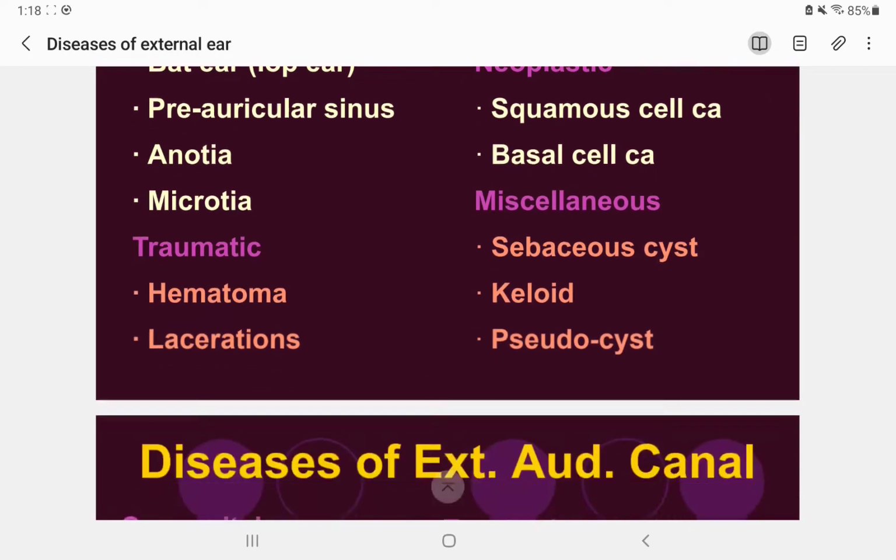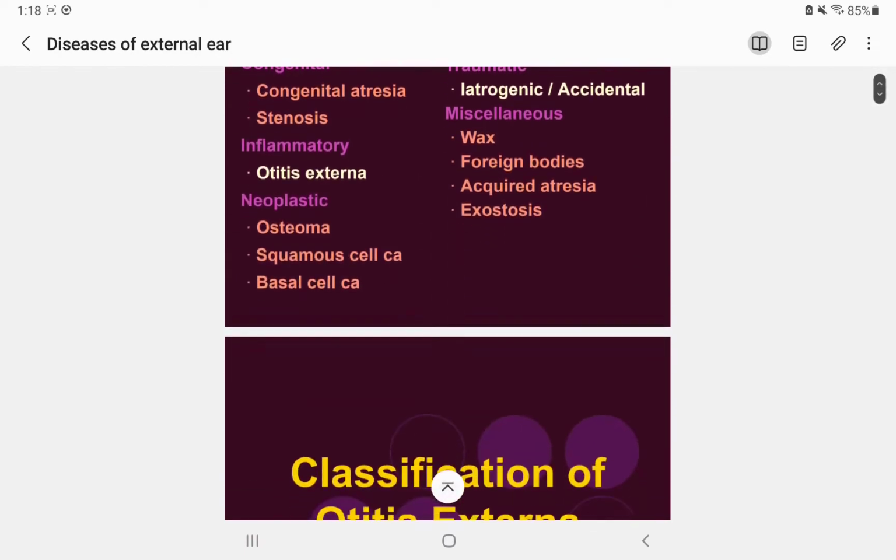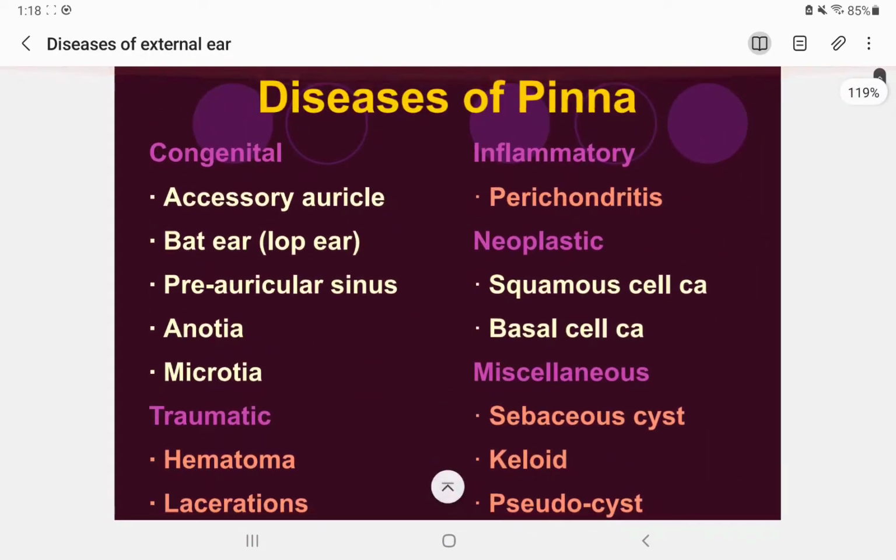In the diseases of the pinna we have the classification. External ear means pinna and external auditory canal. So in the pinna, we have the classification that is either congenital, inflammatory, traumatic, or due to miscellaneous causes. Diseases of the external ear, that is the pinna, can cause accessory auricle, so an extra auricle can be found, and bat-shaped ear, like a bat, that we will discuss with the pictures below. And the preauricular sinus, if this is the external ear, then there will be a sinus. Anotia and microtia: anotia means absence of the auricle, and microtia means small auricle.